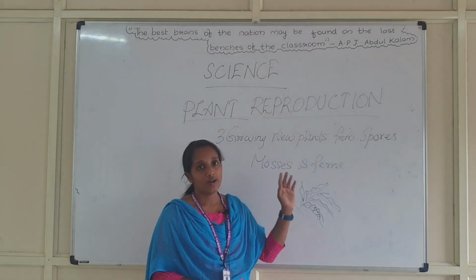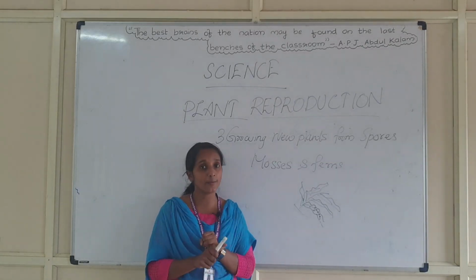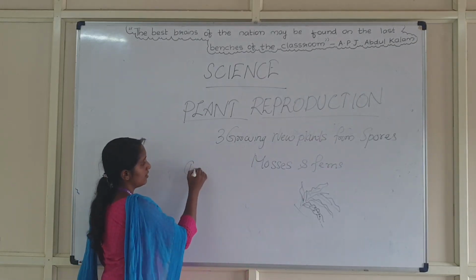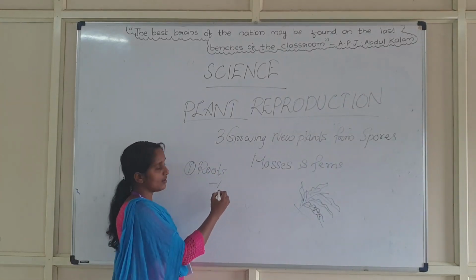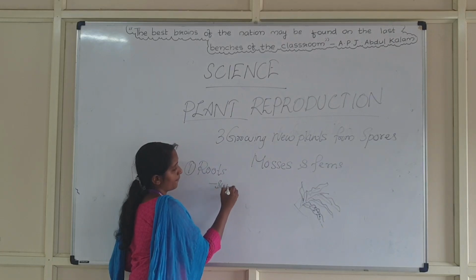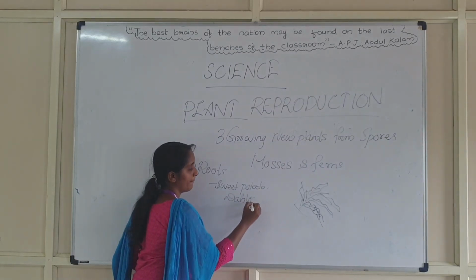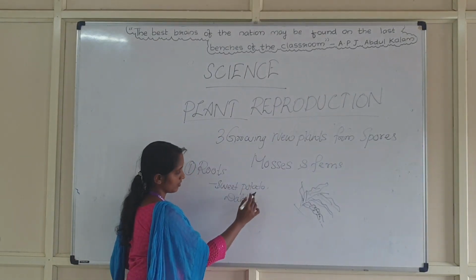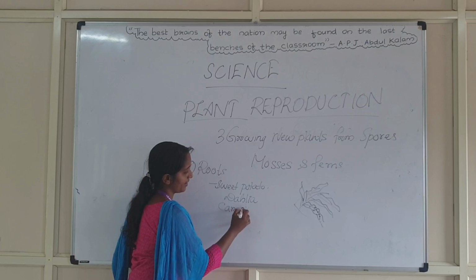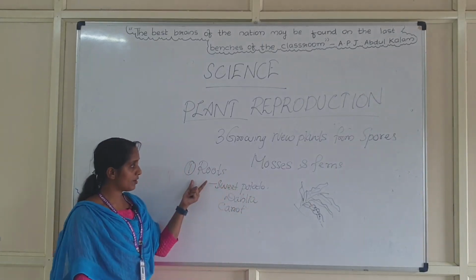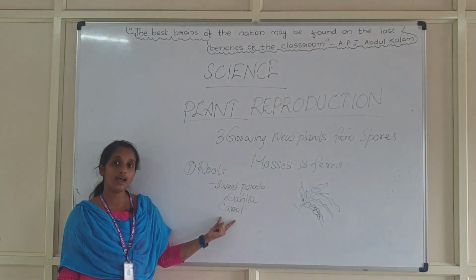Once again I will repeat all those things. First one, growing new plants from roots. Examples are sweet potato, dahlia and carrot. You repeat after me. What are the examples for growing new plants from roots? Sweet potato, dahlia and carrot.